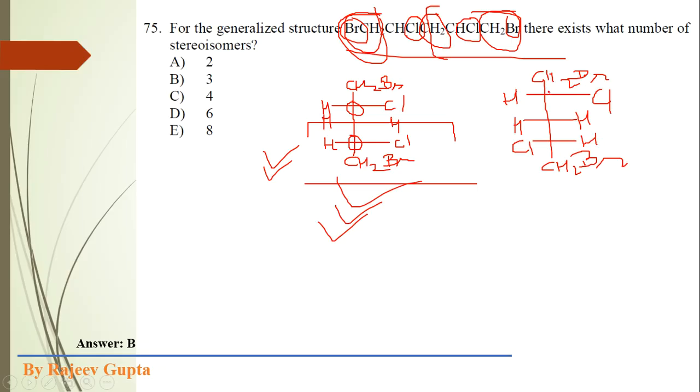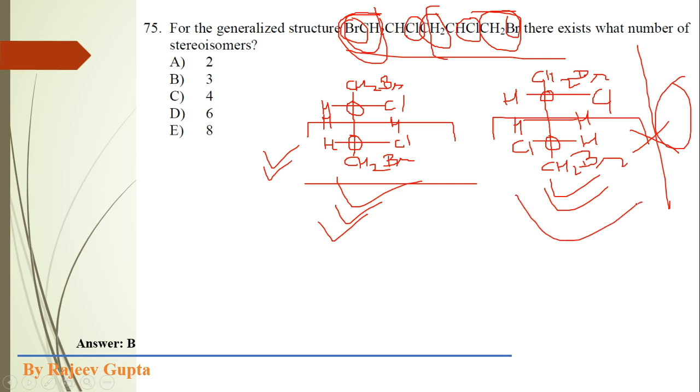Again these 2 carbons are chiral, and this molecule is chiral because the plane of symmetry cannot be applied, as both parts will not be mirror images. So this molecule is chiral, and the mirror image of this chiral molecule will always be its enantiomer. So here two isomers we get.